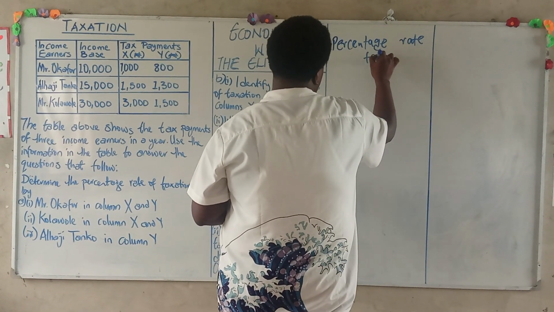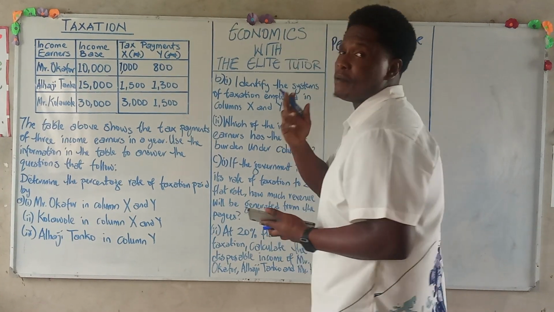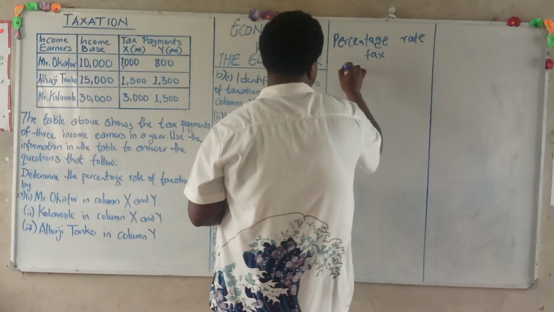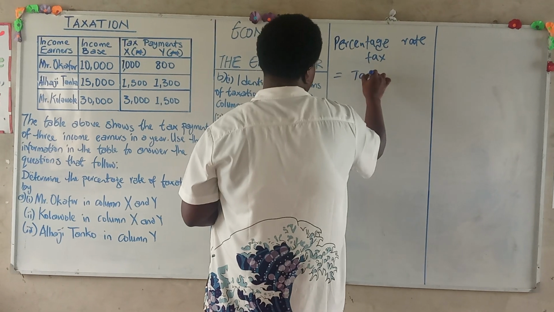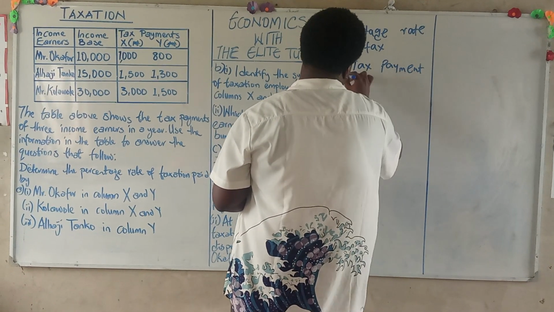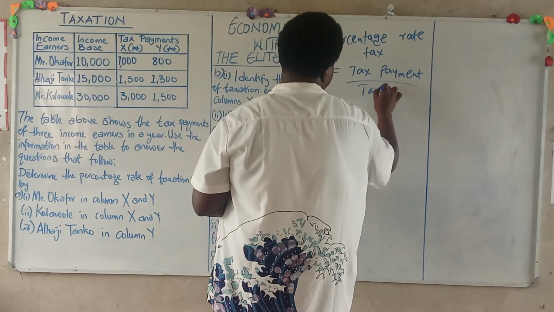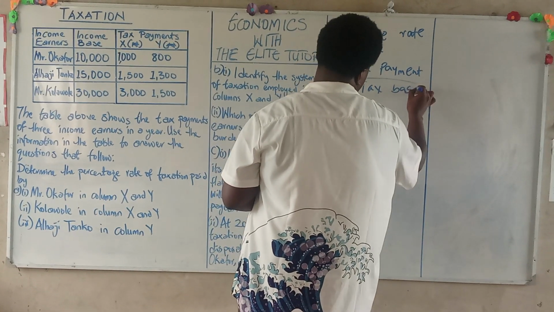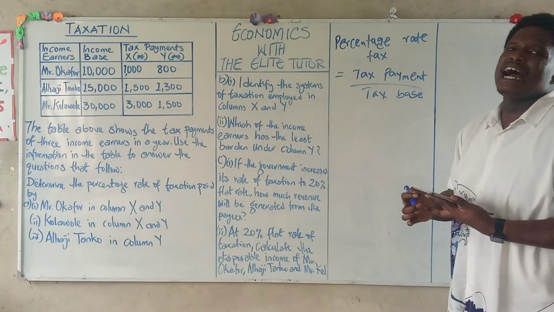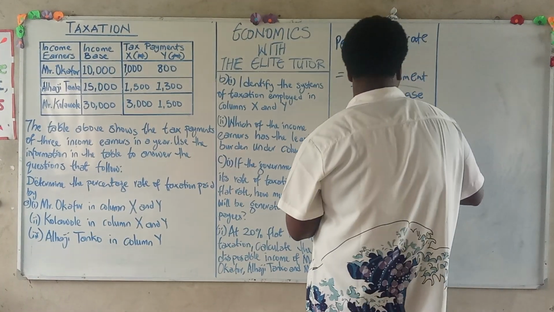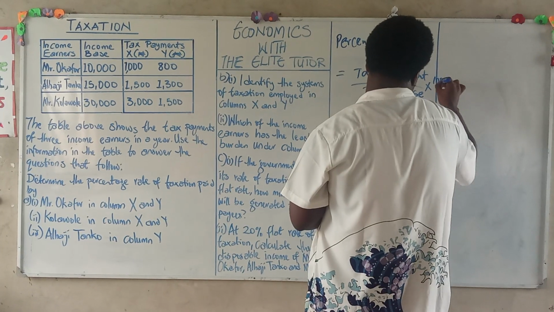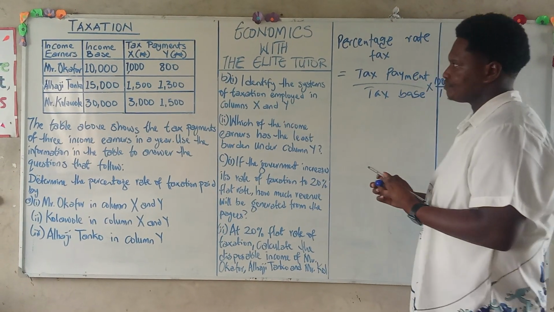The formula for calculating the percentage rate of tax is simply our tax payment over tax base, multiplied by 100 over 1.